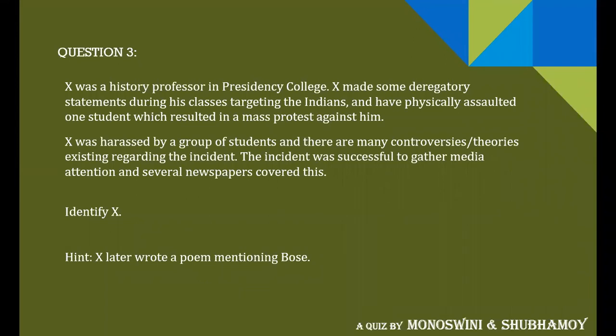So X was just a professor in Presidency College, and you can easily find X as a professor associated with a controversy with Subhash Chandra Bose during his college days. So this is a very easy question, and I don't think you need any more hints. Another hint is mentioned already, that X wrote a poem mentioning Bose in a later part of his life. So it is a direct 10-point question. So we move to question number 4 now.